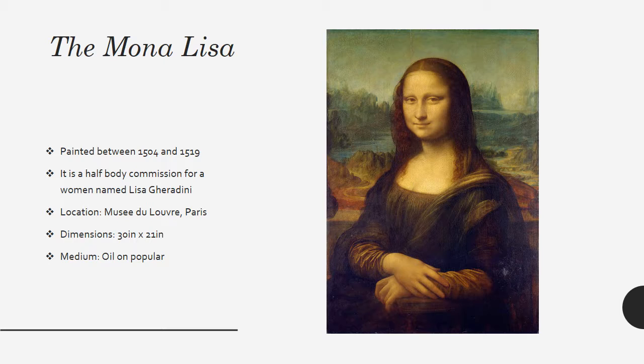This painting has long been characterized in cartoons, has been replicated all over the world, and has been studied by scholars and art enthusiasts alike. The painting is the most widely recognized work of art in the entire world. The oil on the poplar panel commission of Francesco del Giocondo's wife used precise detail to give an unbelievably lifelike appearance to the painting's subject. This piece of Renaissance artwork completely changed the techniques and style of painting, and is revered around the world as the greatest masterpiece of all time. And that is a picture of the famous Mona Lisa.